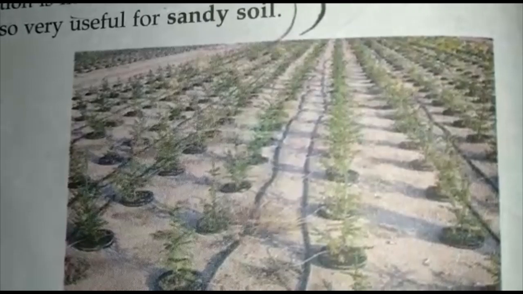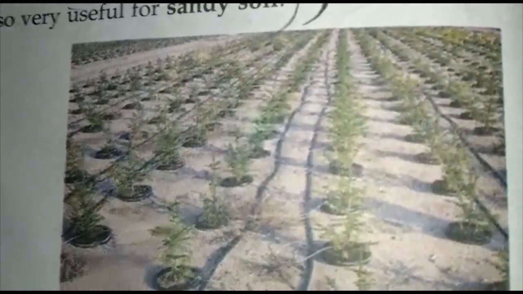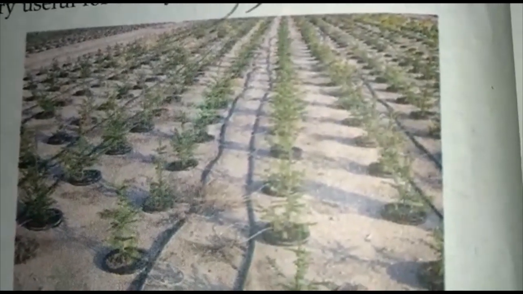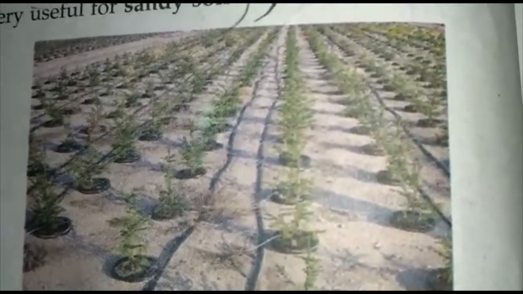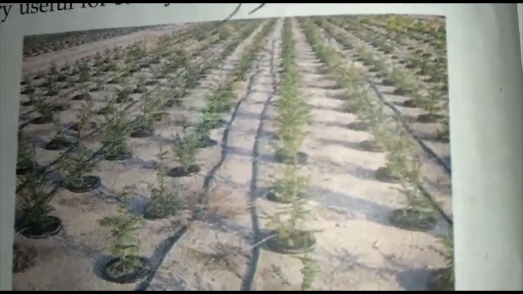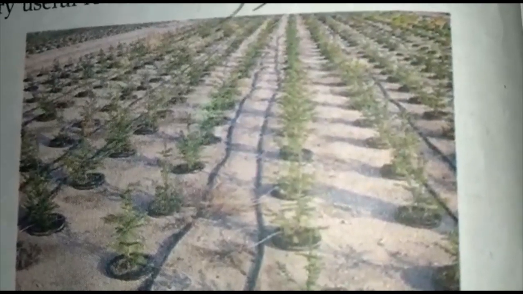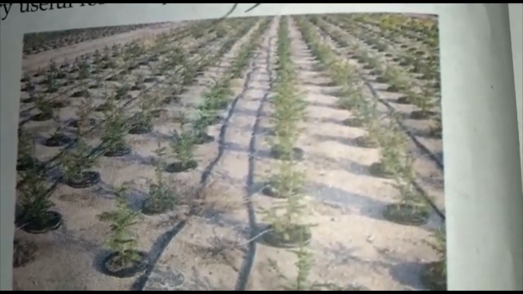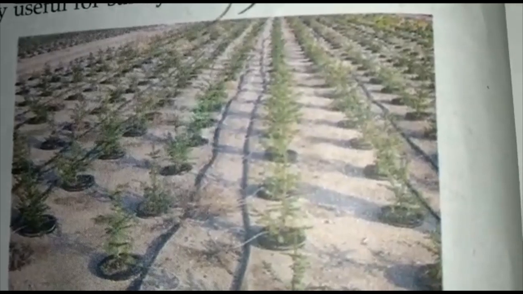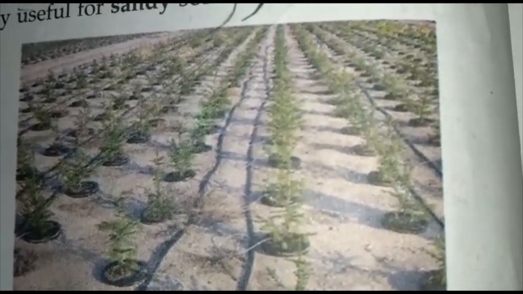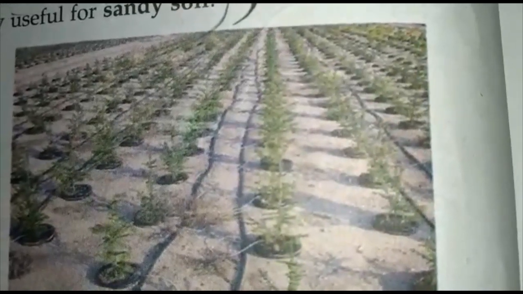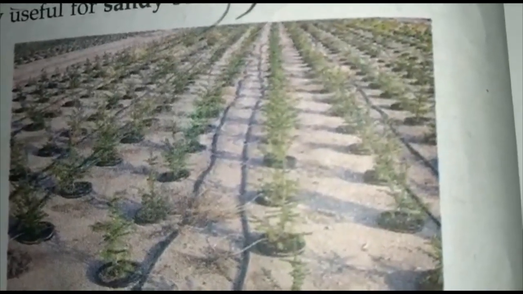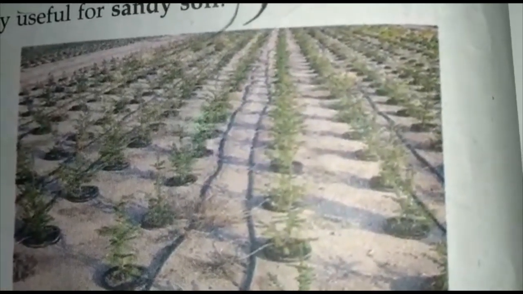Drip irrigation system has many advantages. First, the drip system provides water to plants drop by drop, so water is not wasted at all. Second, the drip system minimizes the use of water in agriculture. So the drip system of irrigation is very useful in those regions where the availability of water is poor.